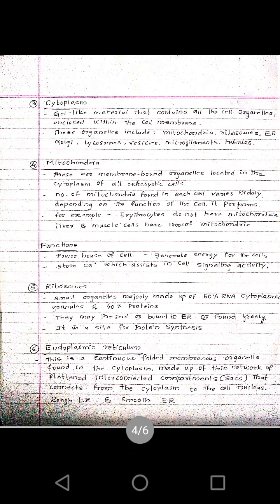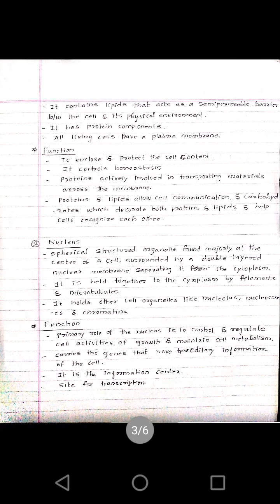It is a continuous folded membranous organelle, found in the cytoplasm, a network like structure connected from the nucleus to the plasma membrane, and in this endoplasmic reticulum we will see rough and smooth endoplasmic reticulum.